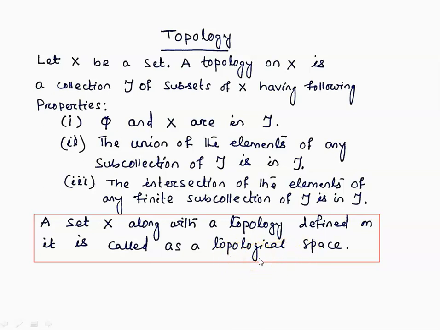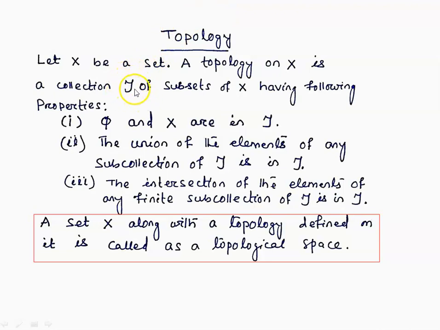So I would like to repeat this. We have a set X. A topology on X is nothing but a collection tau of subsets of X. We have collected some subsets of X in tau, and we call this collection tau a topology if it satisfies three conditions. The empty set and the whole space should be in the collection tau.